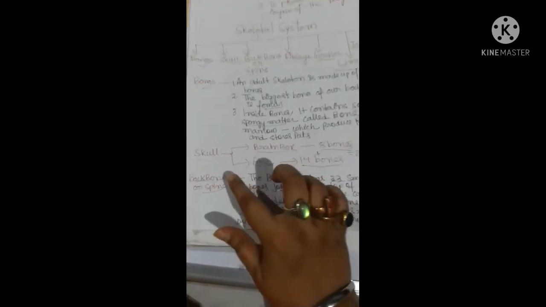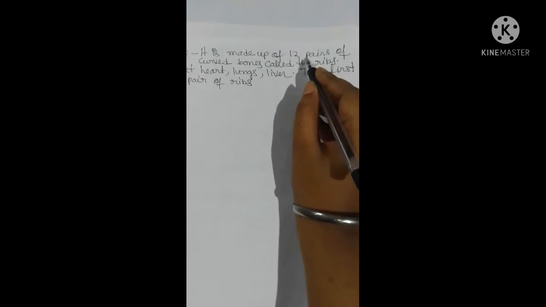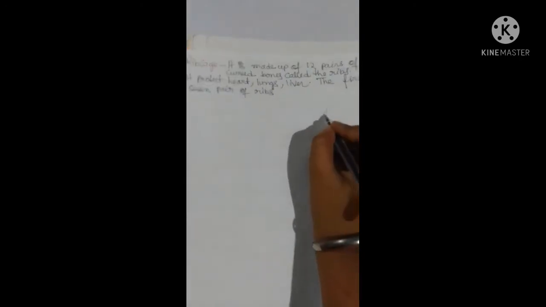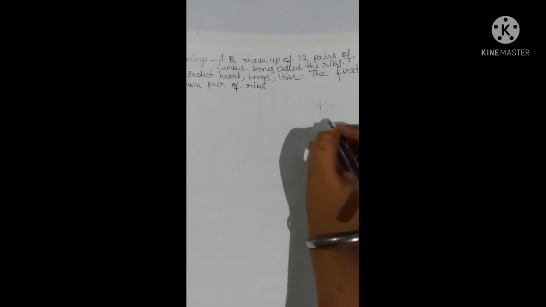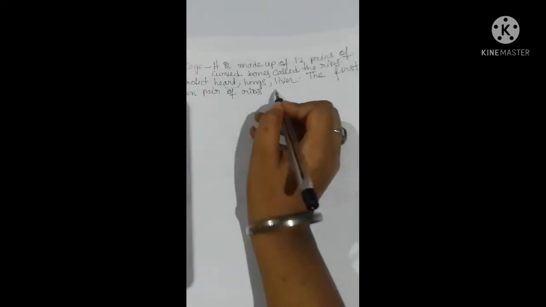Now after the backbone or spine, come to the rib cage. The rib cage is made up of 12 pairs of curved bones. Like this you will find, like this I am showing you in the pictures, and it protects mainly the heart, lungs and liver.